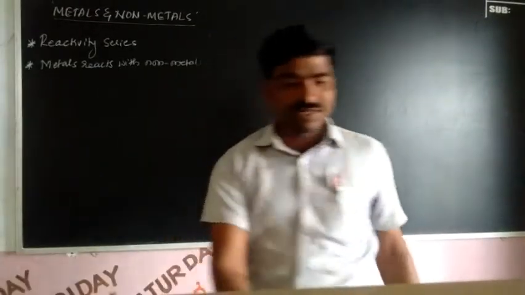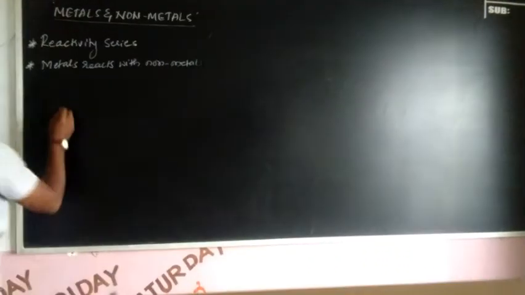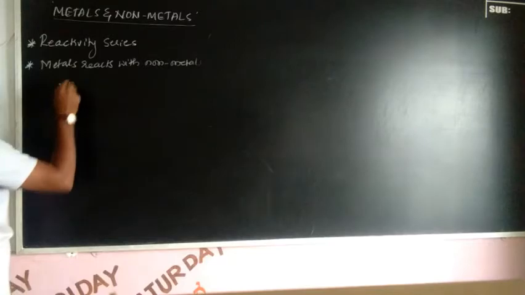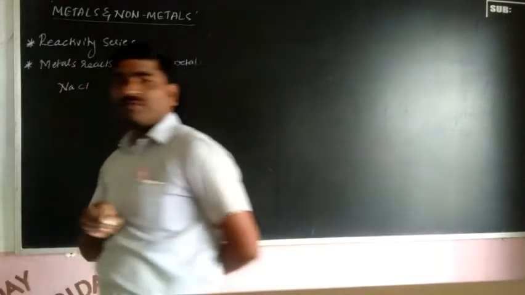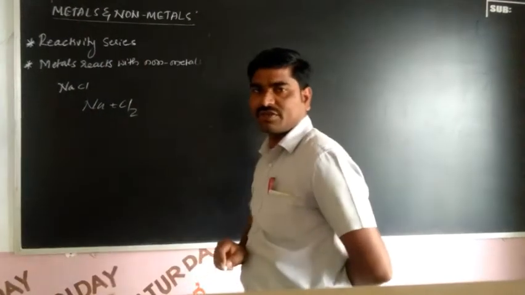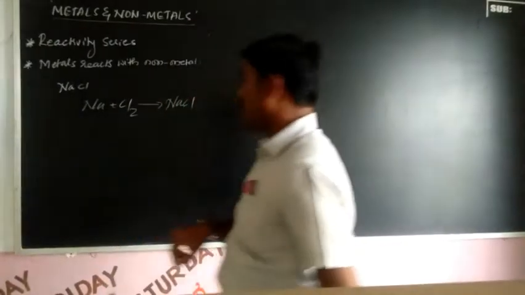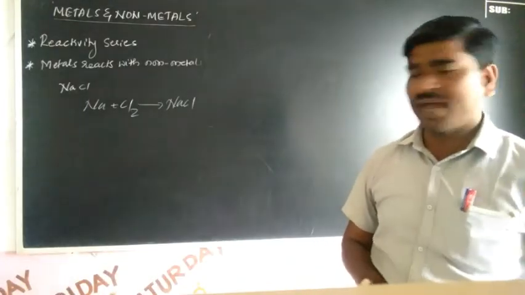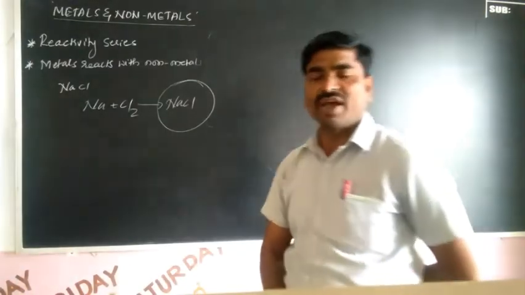Next one: metals react with non-metals. You know that very well. If sodium is a metal, right, then chlorine is a non-metal. If metals react with non-metals, you get a compound. Which compound? Ionic compound. How are ionic compounds formed? Due to the formation of an ionic bond.